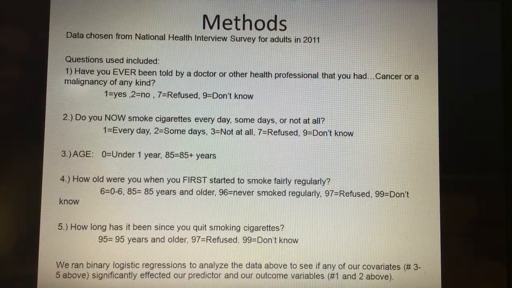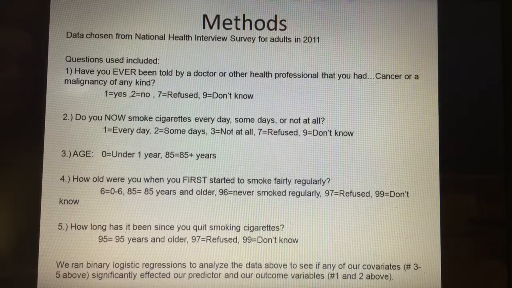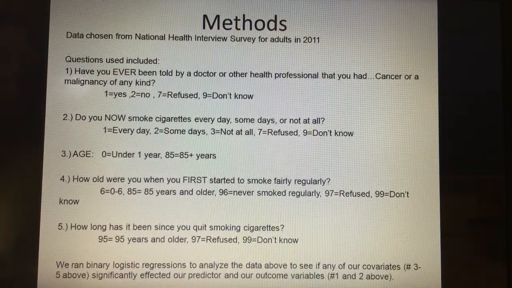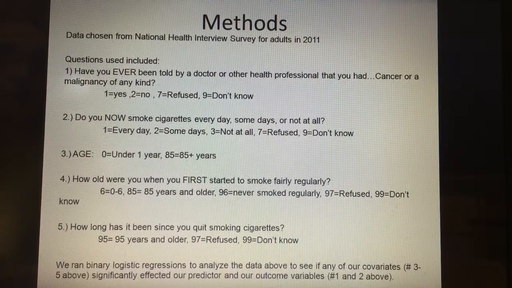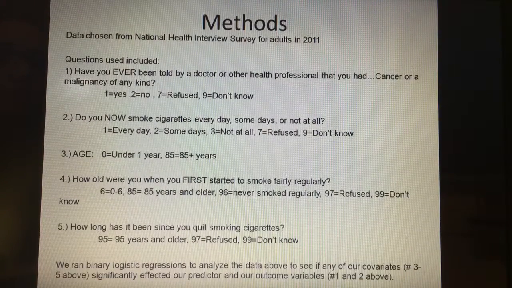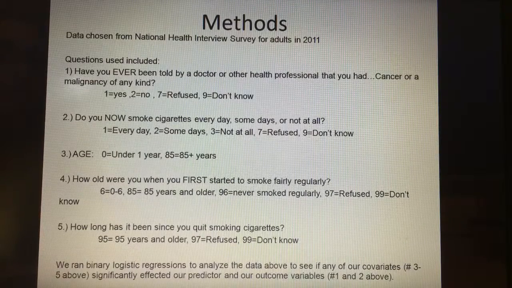For the methods, we chose data from the National Health Interview Survey for adults, and this was collected in 2011. We looked at 5 different variables to see if there was a relationship between cancer and smoking cigarettes. Our first question was our outcome variable. It stated, have you ever been told by a doctor or other healthcare professional that you had cancer or malignancy of any kind? This was the only variable we recoded, so the categorical variable of yes was recoded for 1, 2 was no, and 7 through 9 were our missing variables.